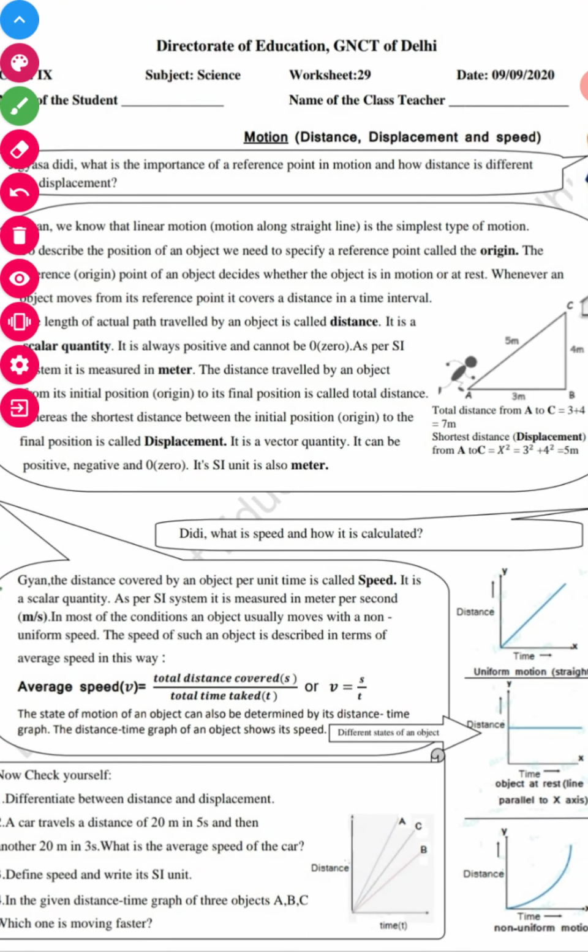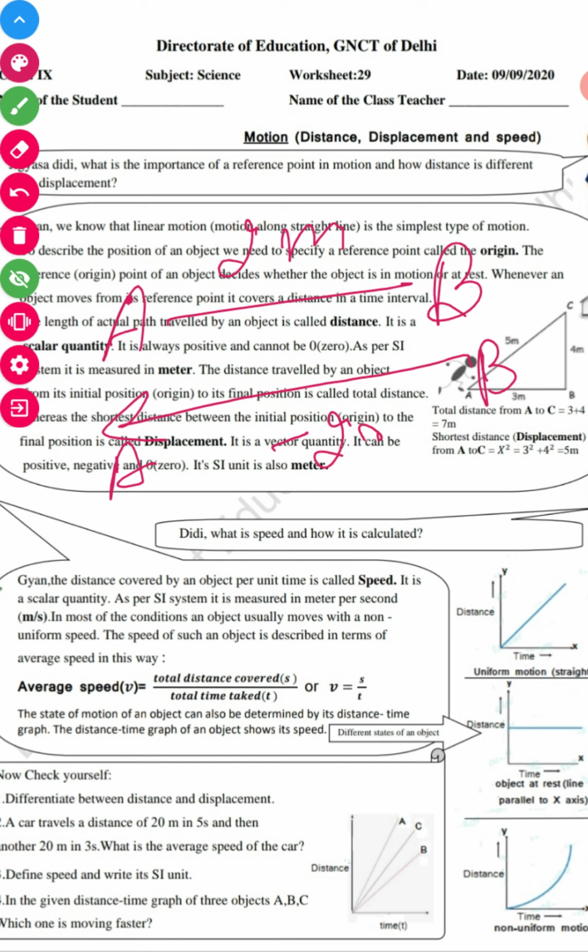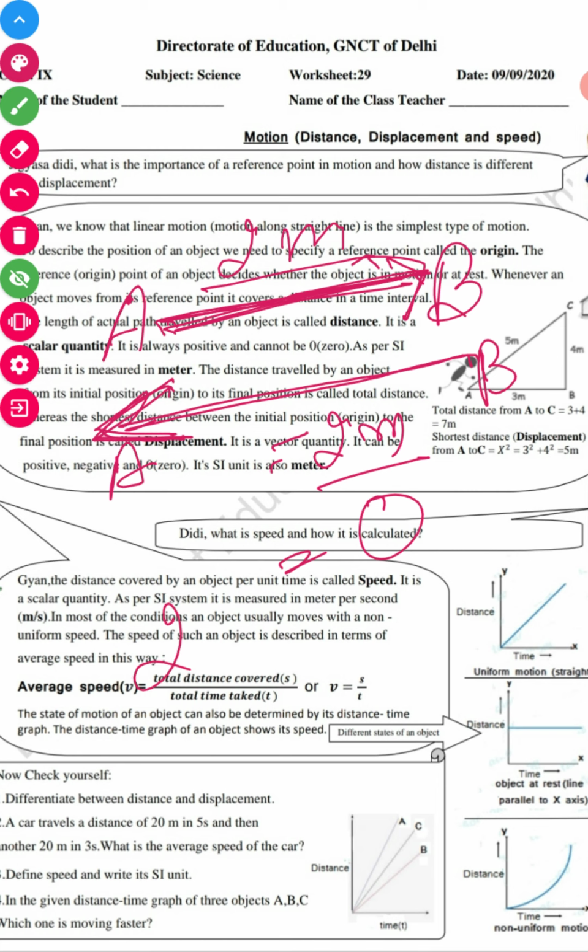Let's see how. Let's take an example. If I start moving from point A and reach B, covering a 2-meter distance, and then I come back after some time, now B is my original position and the final position is A. Again, this is minus 2, because first I cover 2 meters in this direction, and after that I come back. So 2 meters and minus 2 meters, when I take the total, 2 plus minus 2, comes out to 0.